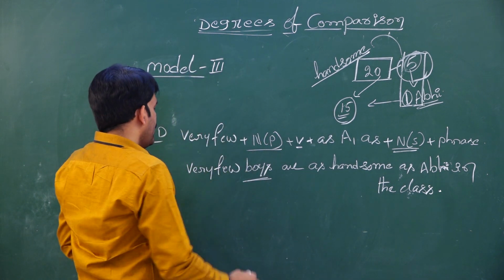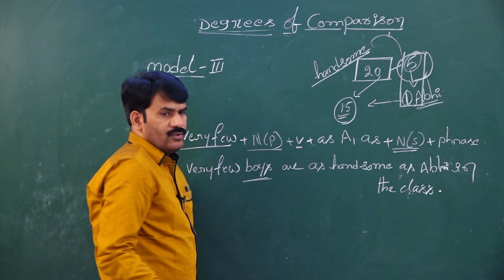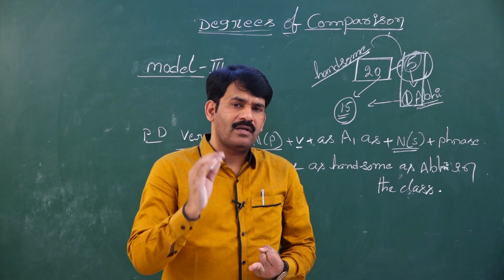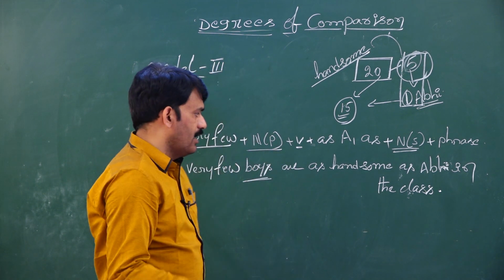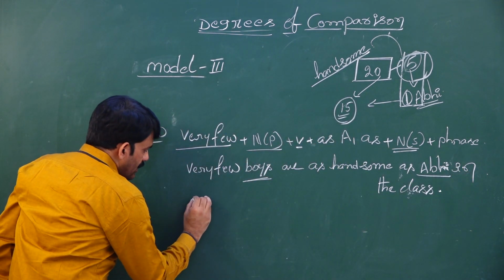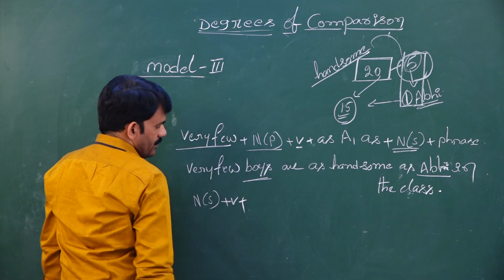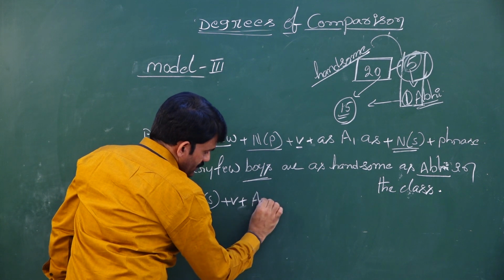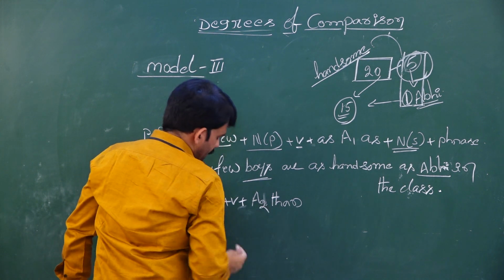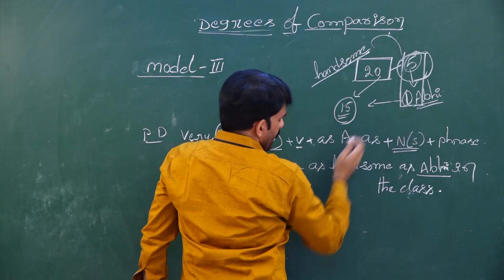Now, if I want to write comparative degree, whenever I want to start my comparative degree or superlative degree, try to start with the noun singular. Who is the noun singular here? Abhi. Then you start the sentence with a noun singular, then verb. Once after writing the verb, we have to write the comparative form and then than.